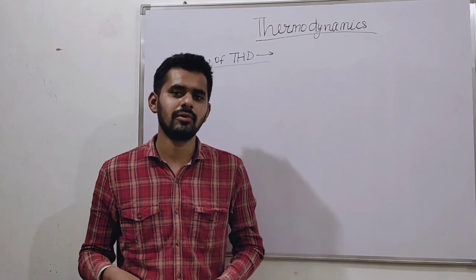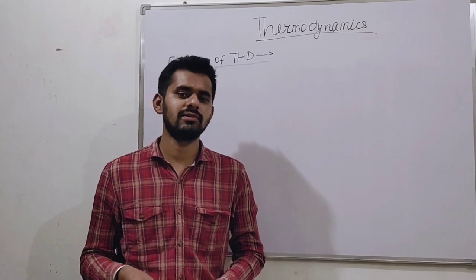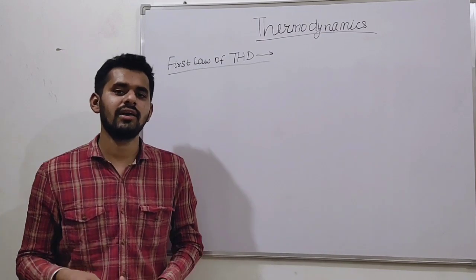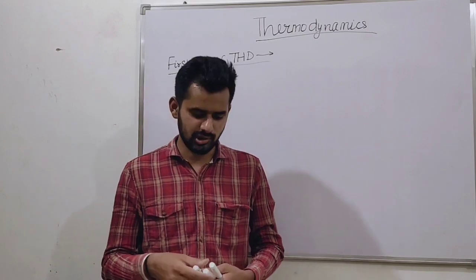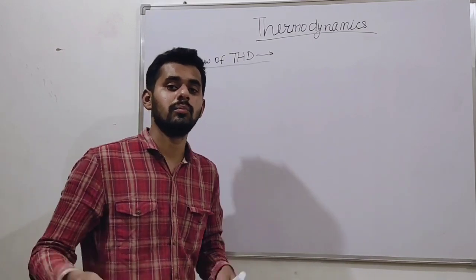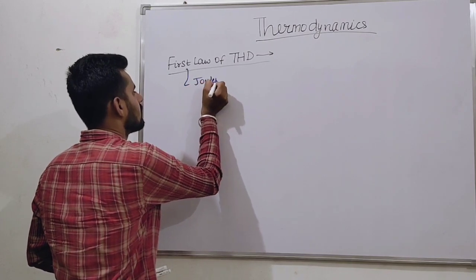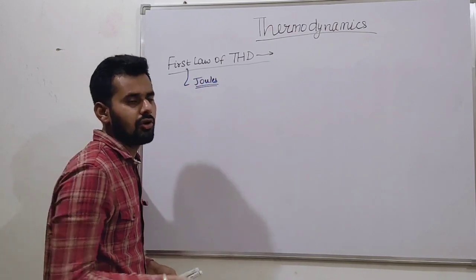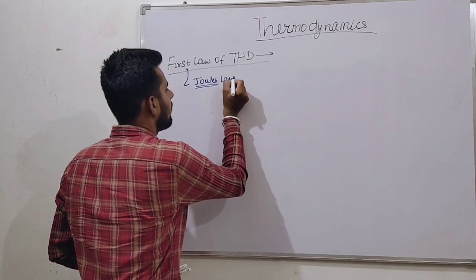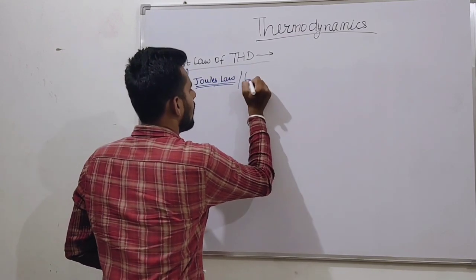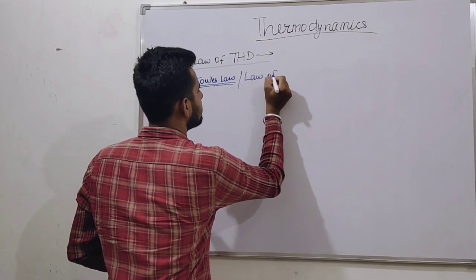It can change from one form to another. Total energy remains conserved. This is the basic definition of the first law. The first law was given by Joule. It is also called Joule's law or the law of conservation of energy.